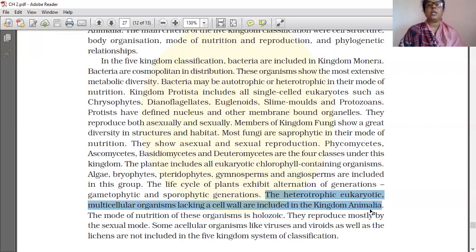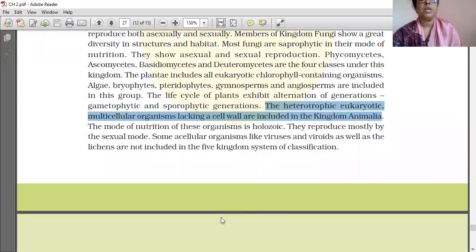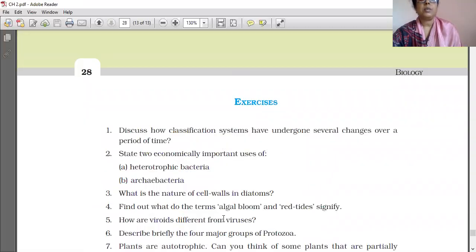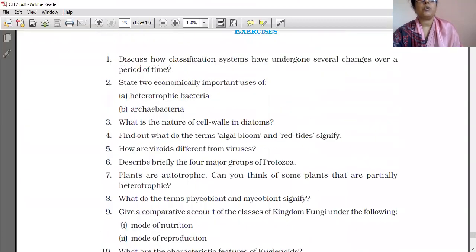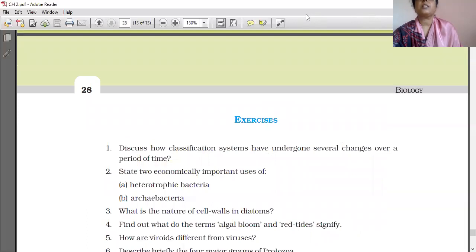Some acellular organisms like viruses and viroids, as well as the lichens, are not included in the five kingdom system of classification. And some exercises are also given. This exercise you have to solve in your notebook only. So we will see some slides also.